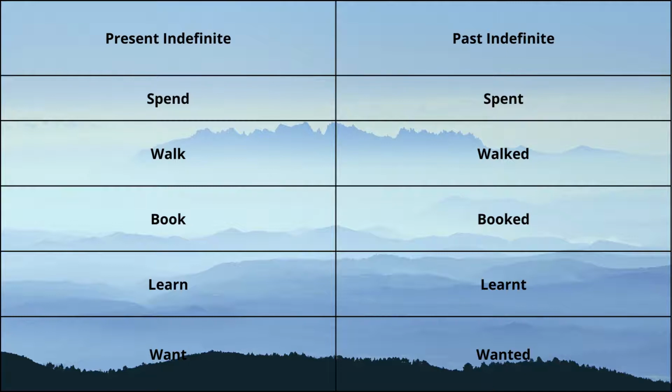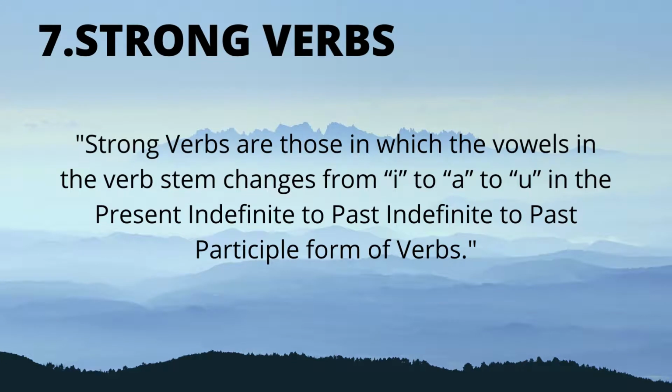Similarly, walked, booked, learnt, and wanted, all these five words end in D or T, so they are all weak verbs. Some of them, like walked, booked, and wanted, are regular verbs. The seventh type is strong verbs. Strong verbs are somehow related to the irregular verbs because they show irregularity in their behavior.